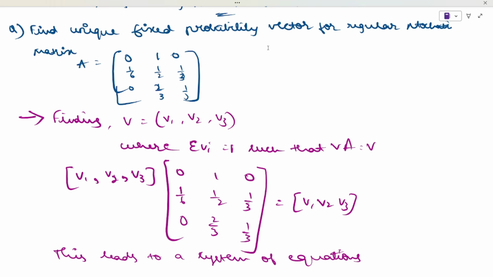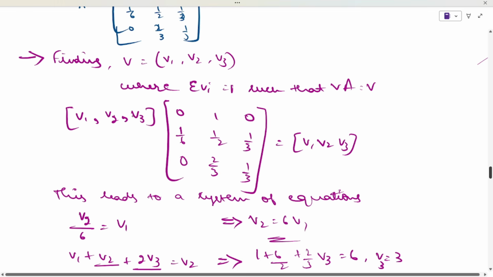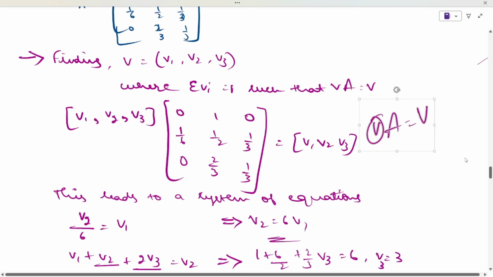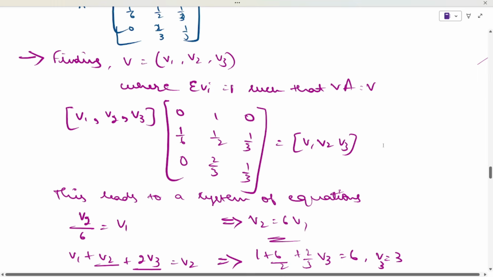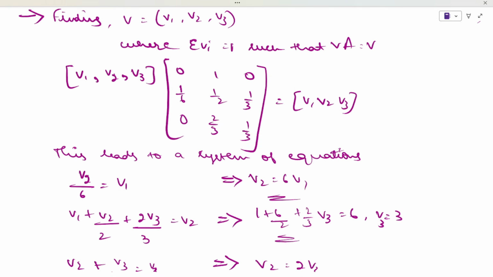When you have to find out the regular stochastic matrix, first what you need to do is write down what the vector numbers are. You know the vector V is v1, v2, v3 and the sum is 1, and vA is equal to v. If you multiply v into A, that will give you v only. You need to understand this. Okay. Now let's see, if you multiply v and A, which is the matrix they have given, you will get v only. Now this will lead the system to equations.